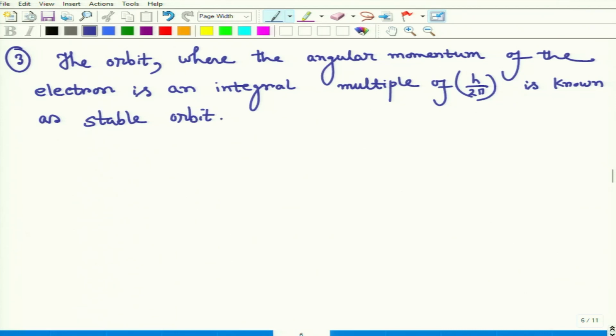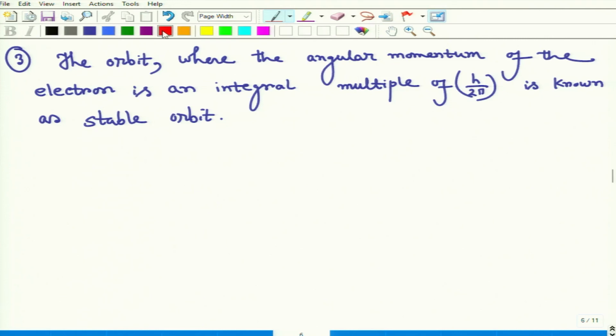How does Bohr know this? Actually, Bohr did a back calculation. Because there were some experimental results, atomic spectra, the Rydberg constant. These experimental results were known to scientists, and they were trying to prove those results from some theoretical model.